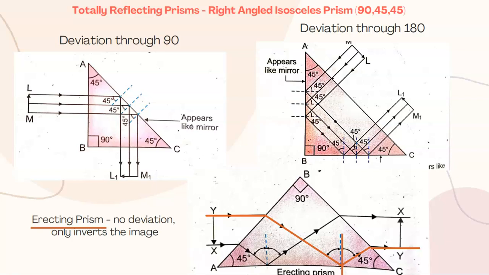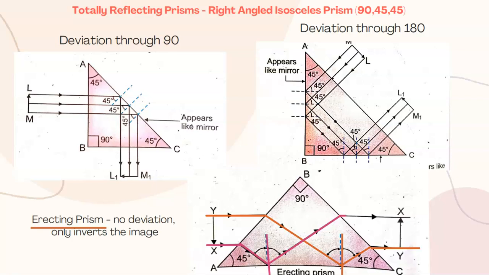If I draw another ray starting from X, a ray from X comes here, reaches here, hits here, bends towards the normal into the glass, hits the bottom surface. If we draw the normal, it makes an angle of 45 degrees. Again, TIR takes place. It goes back into the prism, hits here.